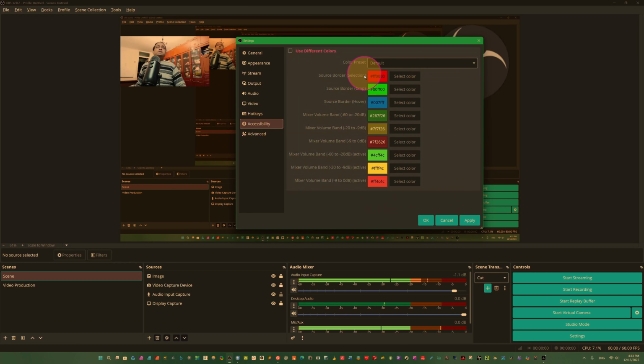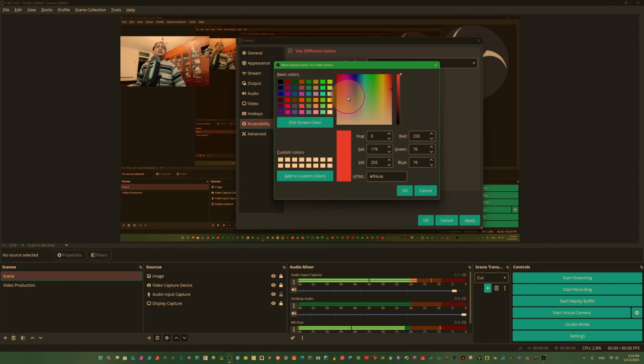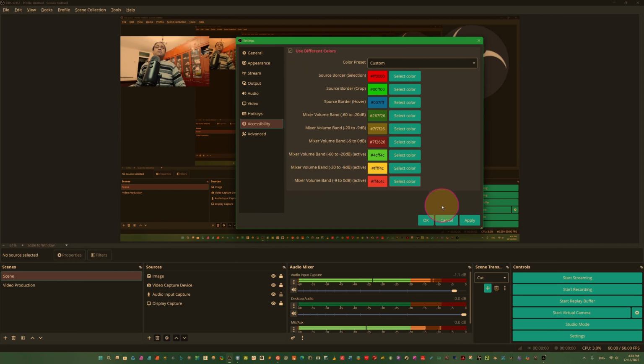And accessibility, this you can use. Color, you can change the colors of your OBS. You see maximum volume, brand meter. These are actually the colors you can choose from here. Select color, just click here. Here we have color presets, just click here. Now you can use different colors here. Once you click here, now you can select a color. For example, I can select a color from here. You see, these are the colors. So I don't need it, I put this on default.